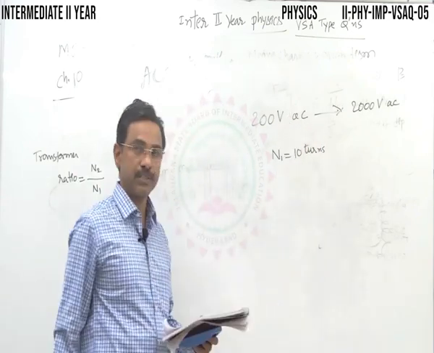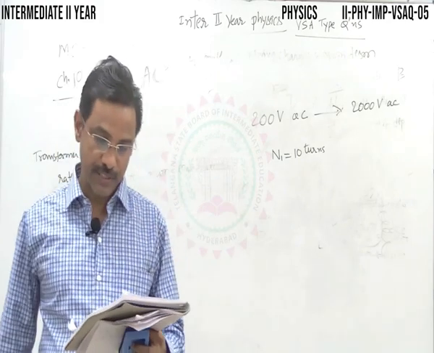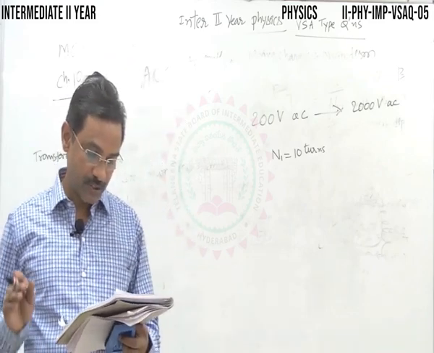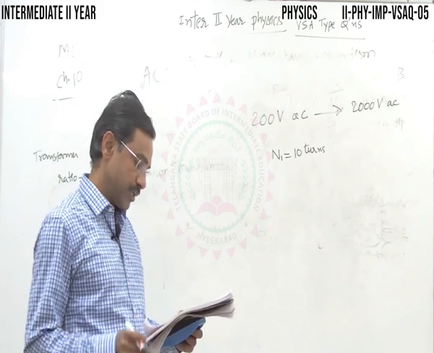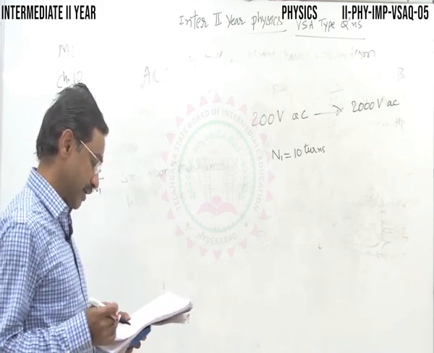Very simple. Repeat that question. A transformer converts 200 volts AC into 2000 volts AC. Calculate the number of turns in the secondary if the primary coil or primary winding has 10 turns.